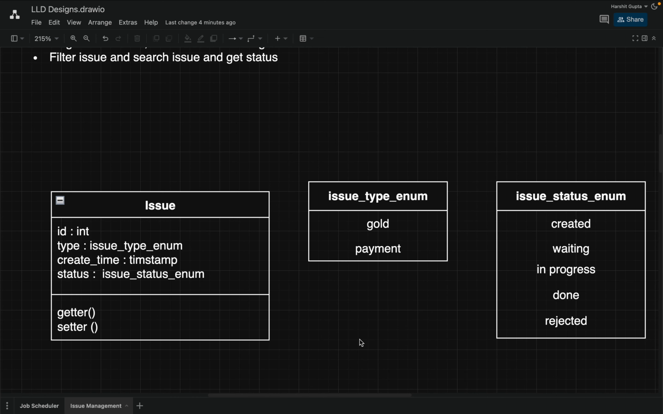First of all, I've created the entity issue. An issue obviously must have an ID, what type it is, when it is created, and what the status is. So these are the four main things an issue will have, and obviously getter and setter functions. The types of issues are gold and payment. I've created two types of issues here for simplicity. And statuses, you can see we can add multiple statuses based on our requirement. So I've added created, waiting list, in progress, done, and rejected. I've added all these statuses for now. We can add any other, and we can also reduce them based on our requirement. Okay, so this is the issue entity.